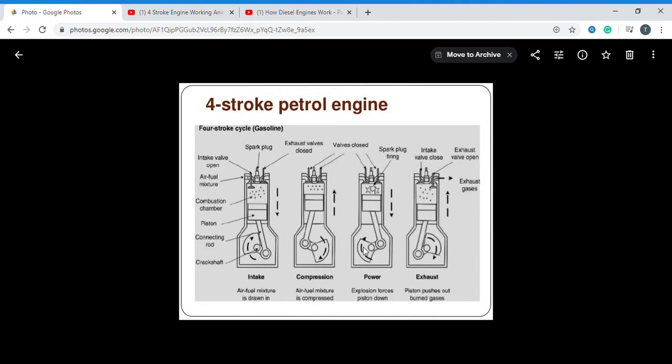So here we are getting energy, fast energy, and that's why we call it the power stroke. Here we call this the power stroke process or combustion process. After that, the piston moves from BDC to TDC, as the combustion has already taken place. The exhaust gases move out through the outlet valve. Here the outlet valve opens and the inlet valve is closed.